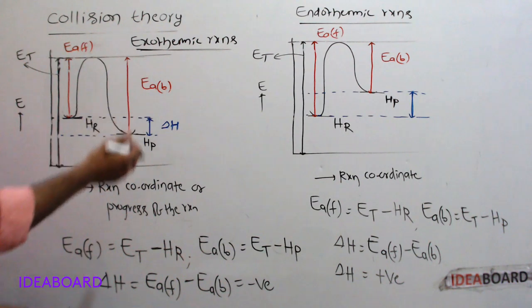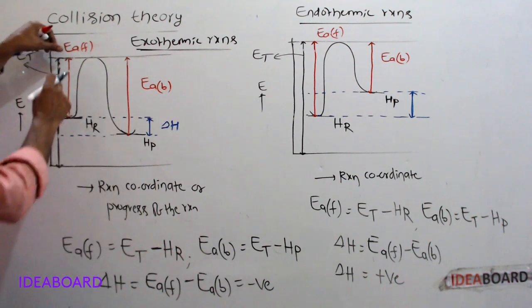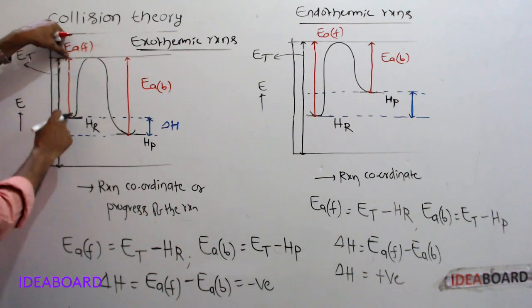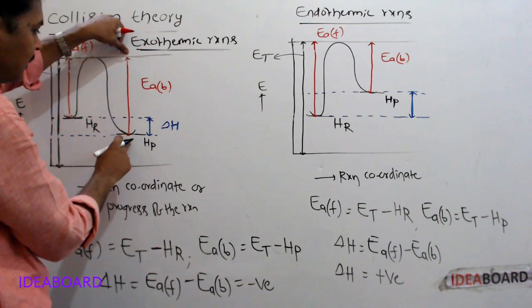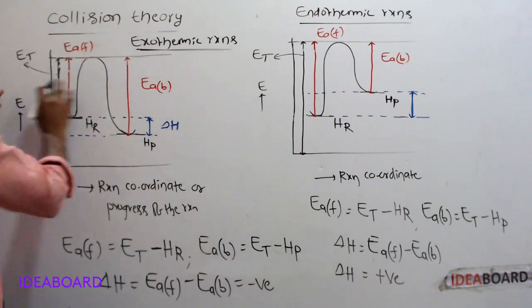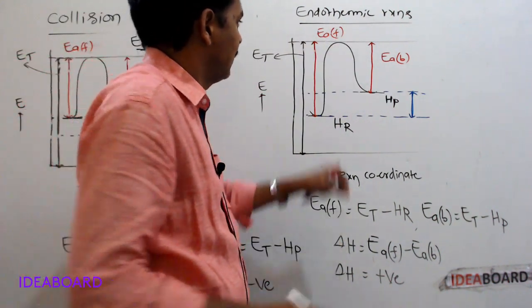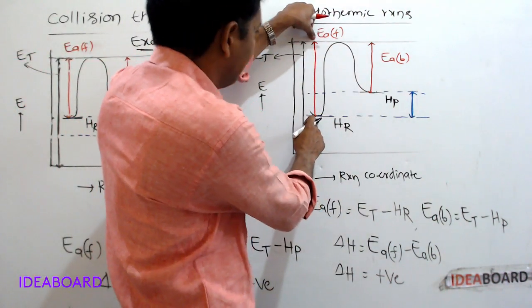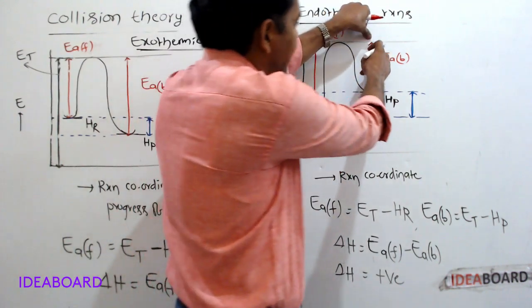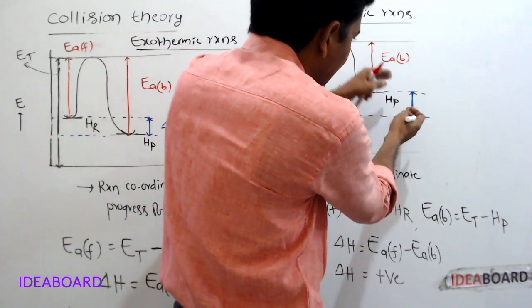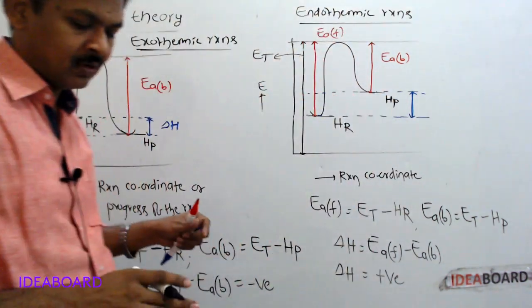But in the case of endothermic reactions, the activation energy of the forward reaction is greater than the activation energy of the backward reaction. That's why here the rate of the backward reaction is more.